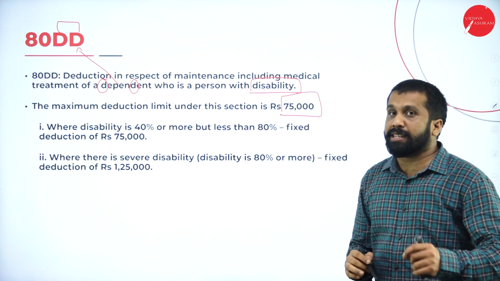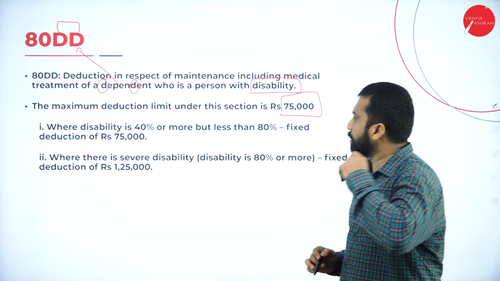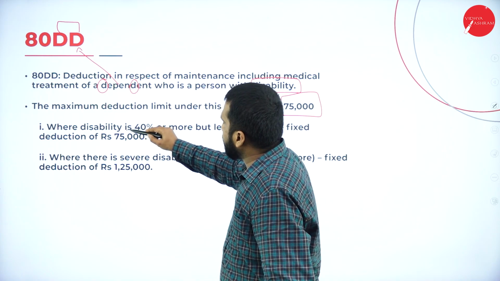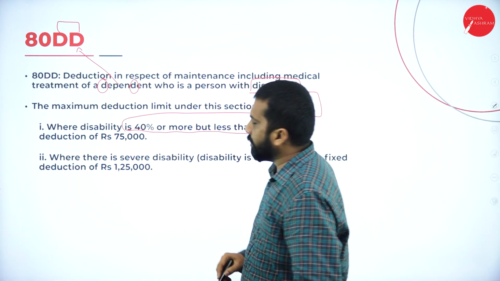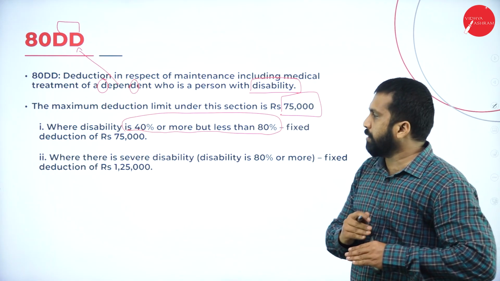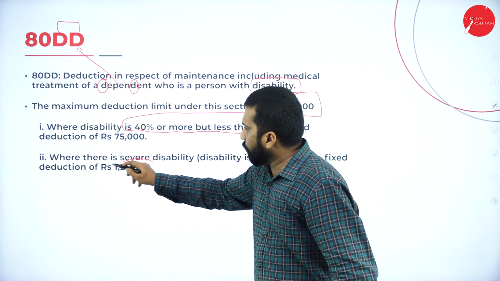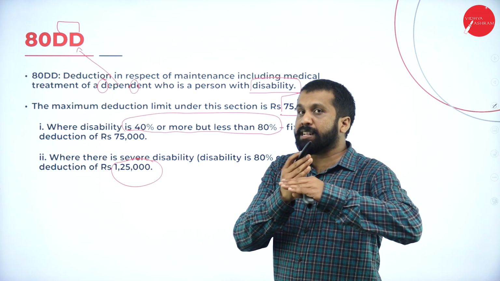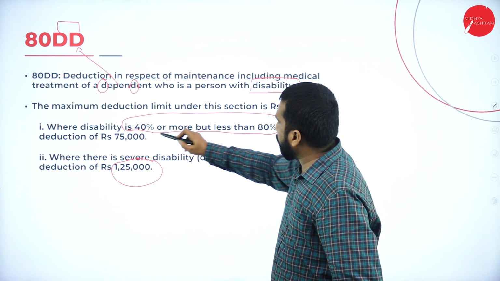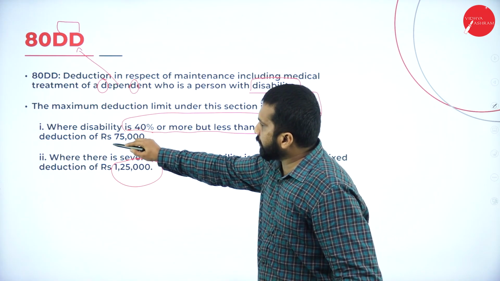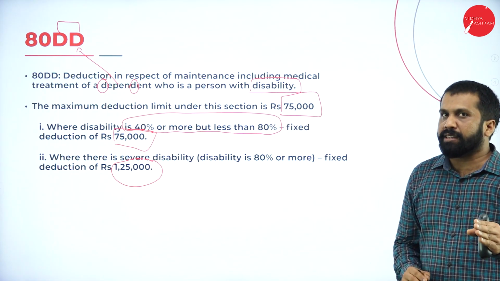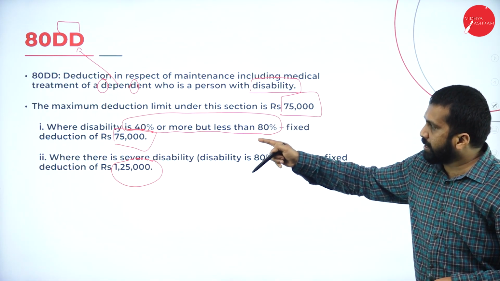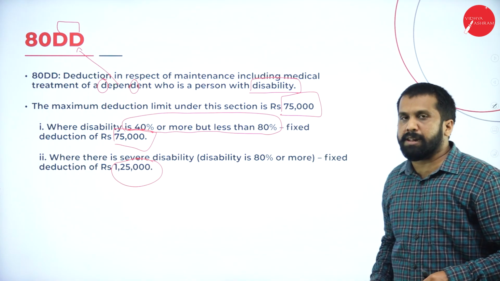75,000. If disability is 40% or more, but less than 80%, the limit is 75,000. If it is a major disability, then 1,25,000. You may think, how do we know whether it is 40 to 80 or above 80%?